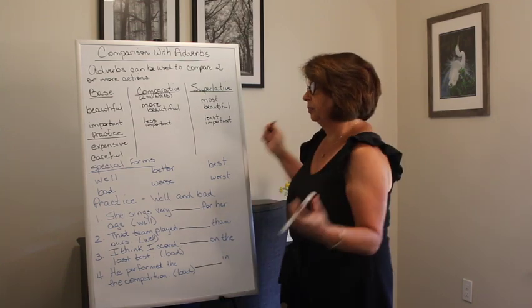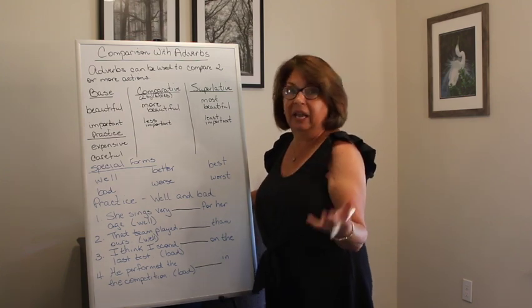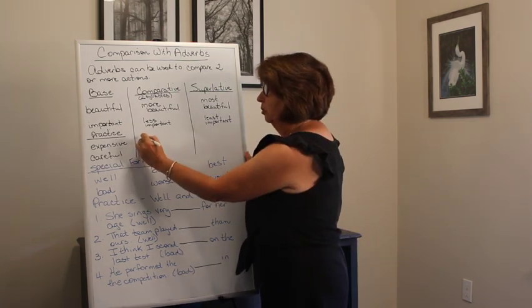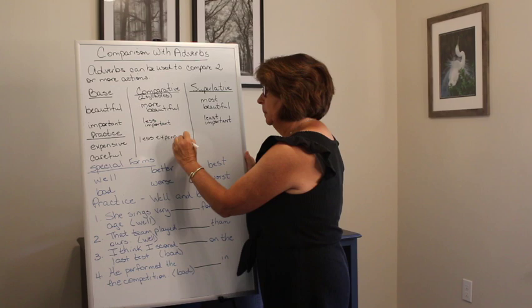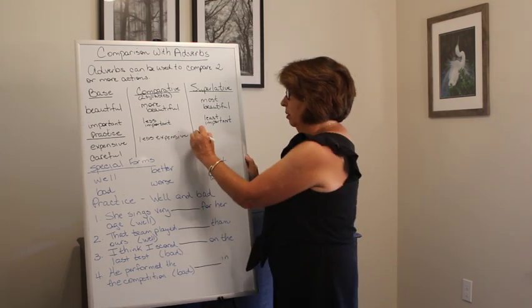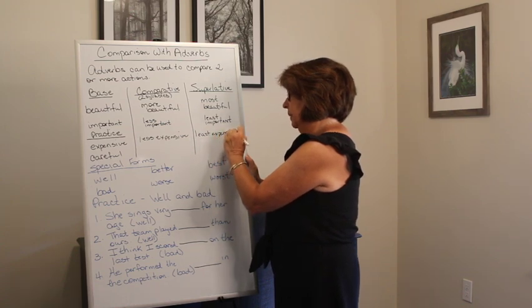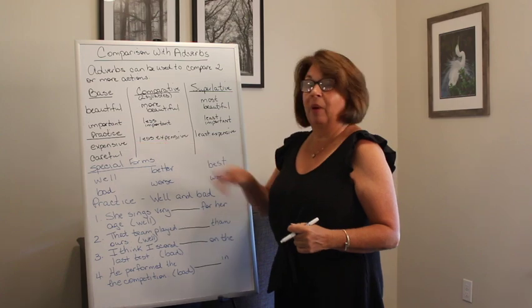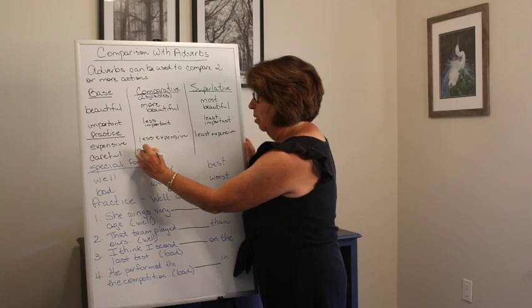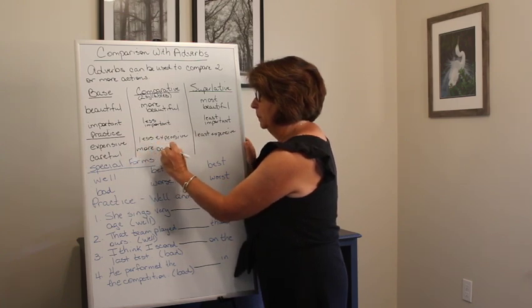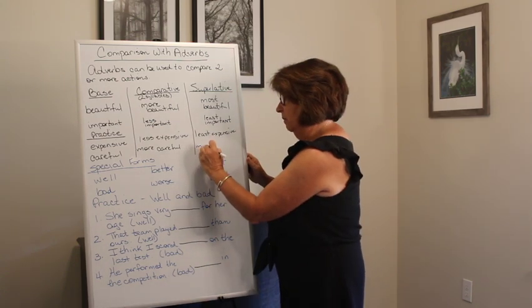All right, let's try. Here's our word, expensive. So let's make this in the negative. If we're comparing two, it's going to be less expensive, and three or more, least expensive. All right, so we did a negative, let's do a positive. If we have careful, and we're going to do the comparative, we're going to have more careful. And then finally, most careful.